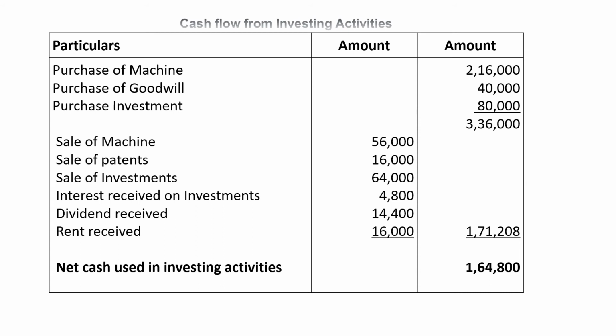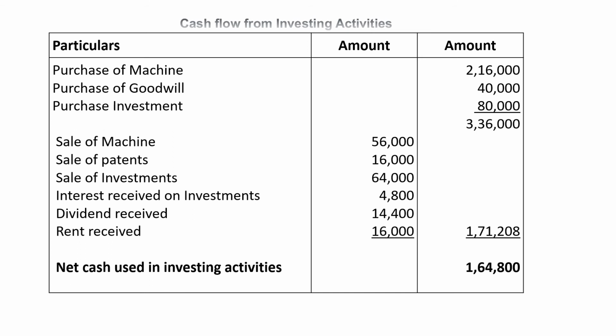Then inflow of cash from investing activities are sale of machine 56,000, sale of patent 16,000, sale of investment 64,000, interest received on investments 4,800, dividend received 14,400, rent received 16,000.